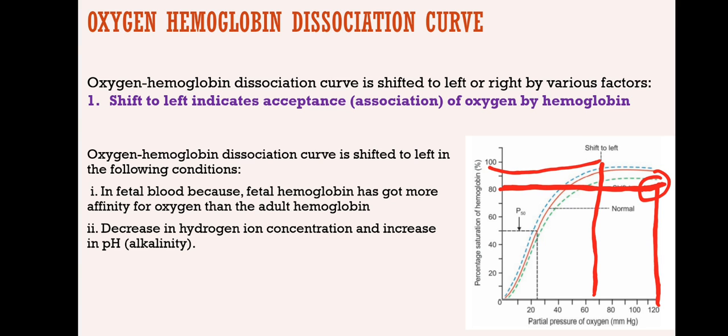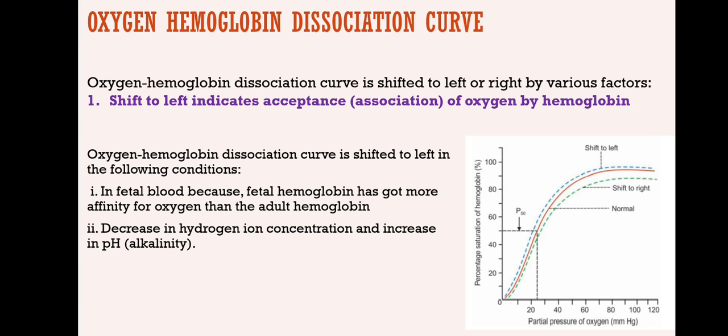So that means the dissociation curve can be shifted to the left or it can be shifted to the right. And when it is shifted to the left, the left shifting takes place in case of fetal blood, because this fetal blood has more affinity towards oxygen than the adult hemoglobin. So, more and more oxygen will be bound to the hemoglobin at a lower partial pressure. Affinity is high, it likes more oxygen, compared to the hemoglobin present in the adult.